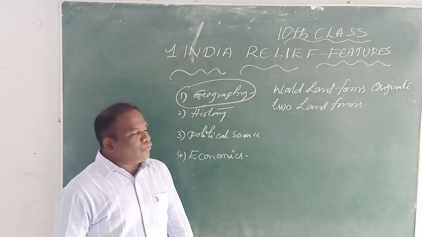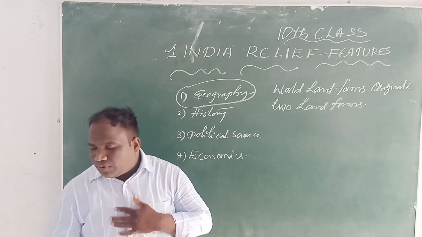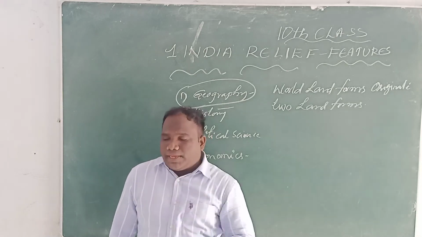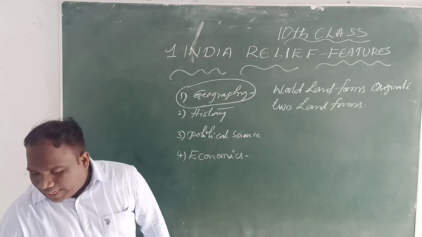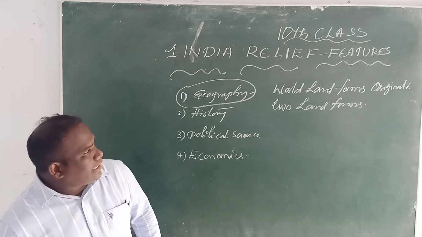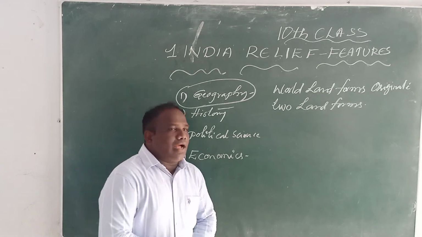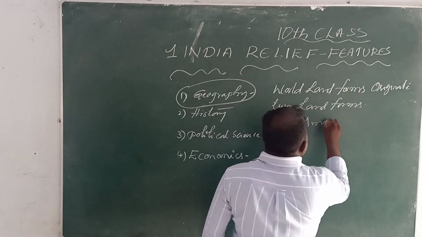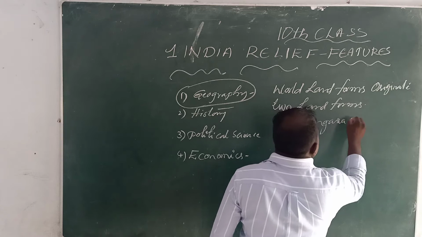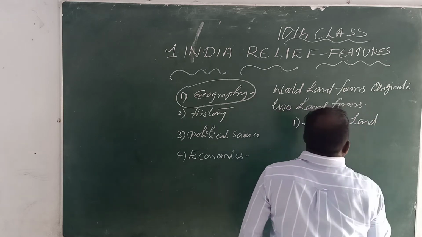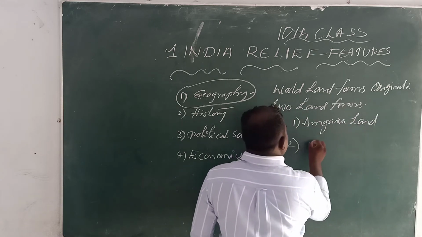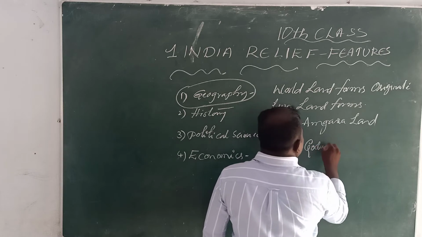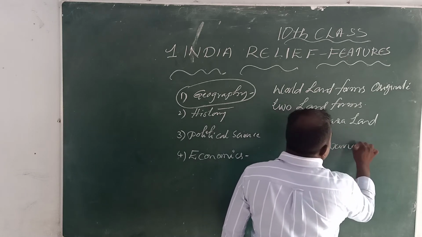World landforms originated from two great lands. One is the Angara land, and the second one is the Gondwana land.